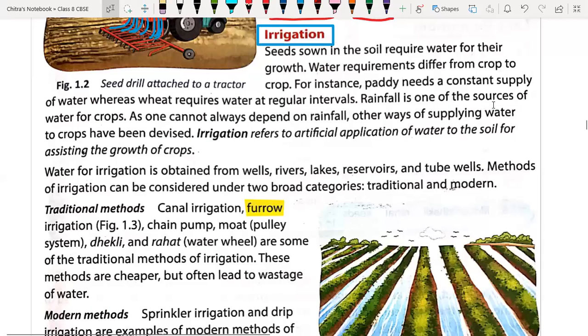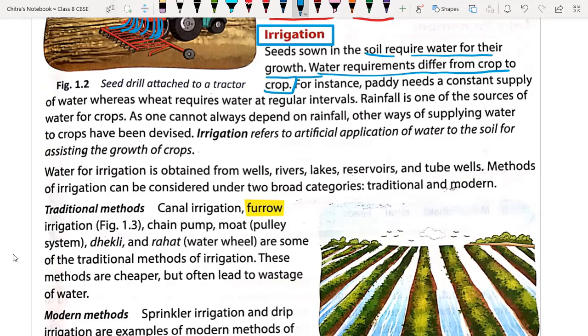Okay, so next very important method is irrigation in agricultural practices. So irrigation is nothing but the proper supply of water to the plant so that the plant will grow properly in order to produce a good yield of the crop. So irrigation is again one of the important methods. After the seed is sown in the soil, they require water for their proper growth.